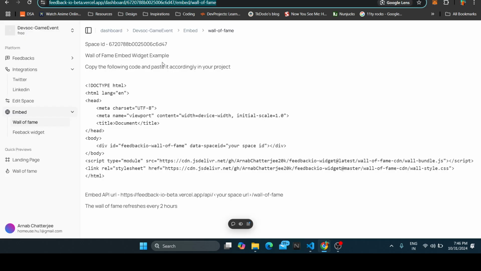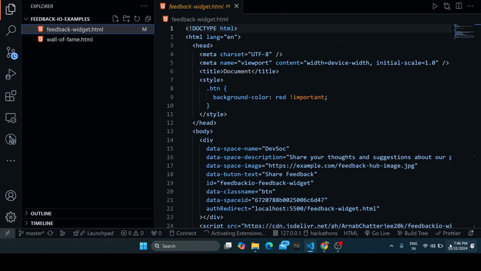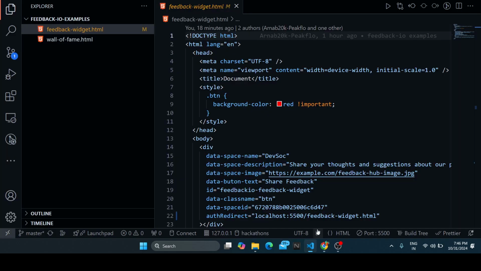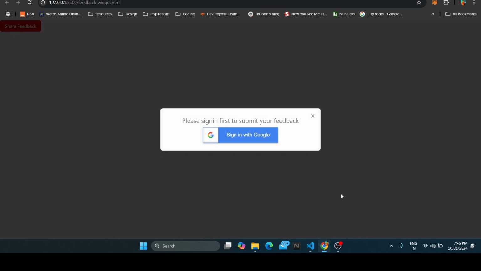And let's see how to integrate these embeddings. So if you see here, I've already created some pages. Let's see how it looks. You can see I made this button red to show you how the customization can be done. You can see here I passed it. I can pass some class names or styles, and you can easily check how it looks.